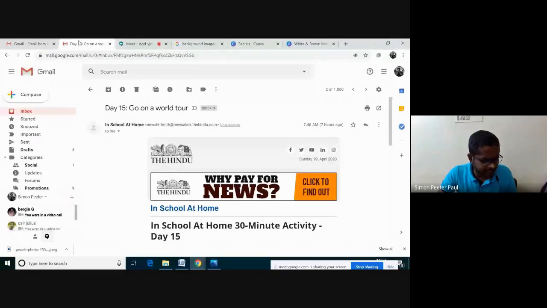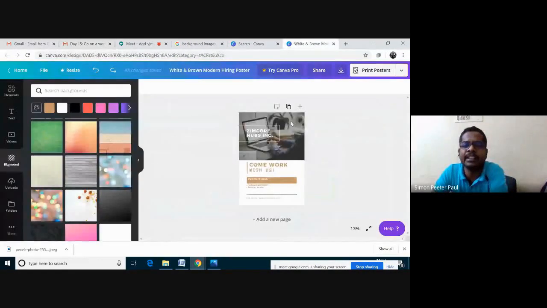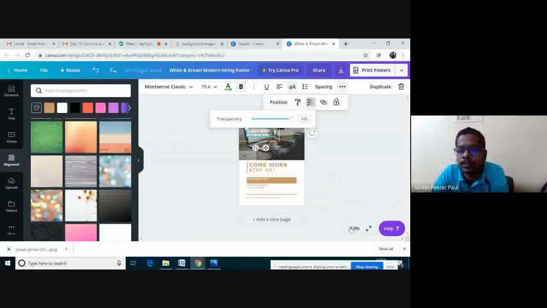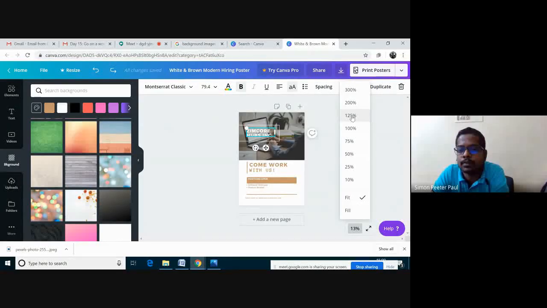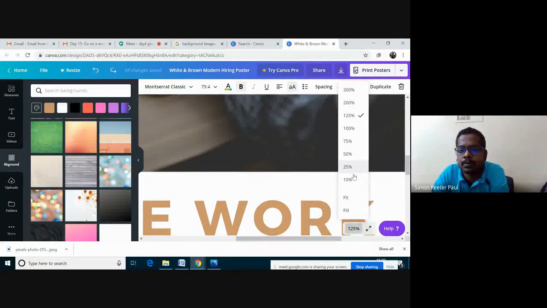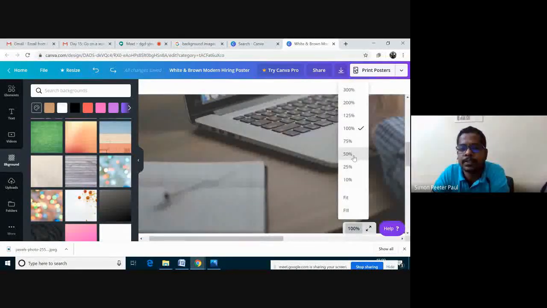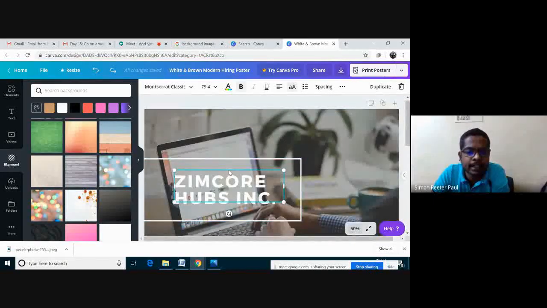Can we add a watermark? That watermark you can do easily. Suppose I want this text to be watermarked. I'm clicking this text. See here, the transparency option is there. I'm changing its size to 50. Okay, I can make this one a watermark.